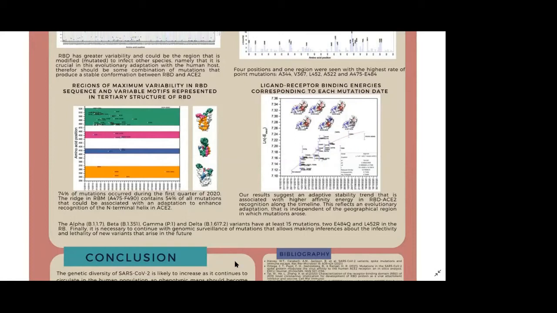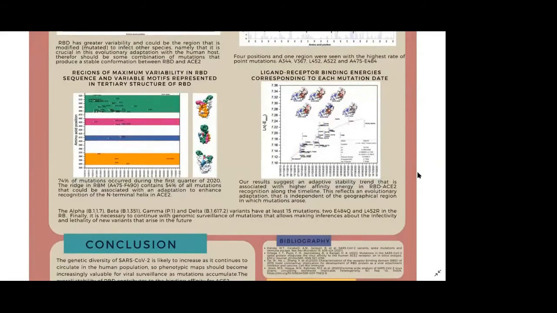The region in the RBM contains 54% of all mutations, which could be associated with an adaptation to enhance recognition of the N-terminal helix in ACE2. Then we can see ligand receptor binding energies corresponding to each mutation date. Our results suggest an adaptive stability trend that is associated with a higher affinity energy in RBD ACE2 recognition along that timeline. This reflects an evolutionary adaptation that is independent of the geographical region in which the mutation arose.